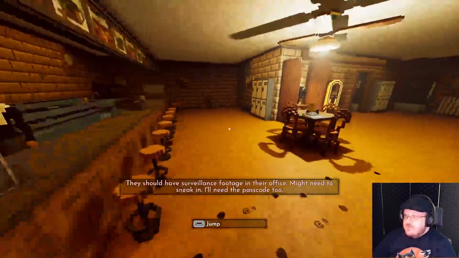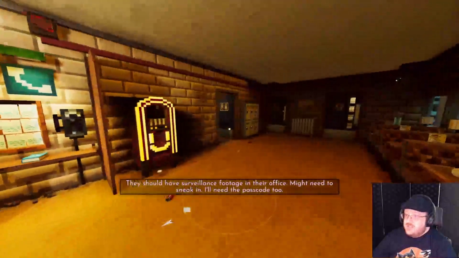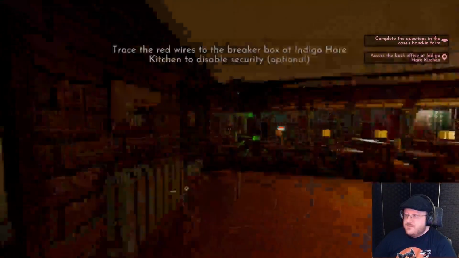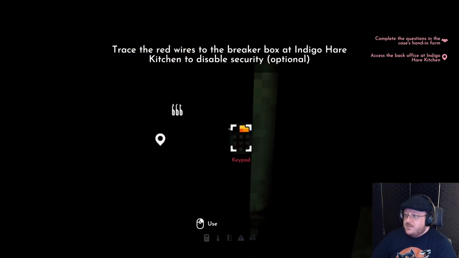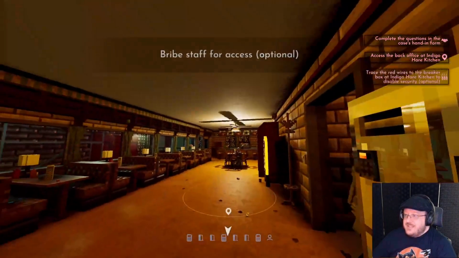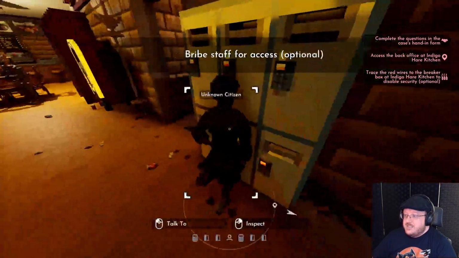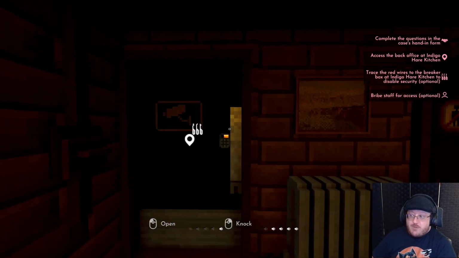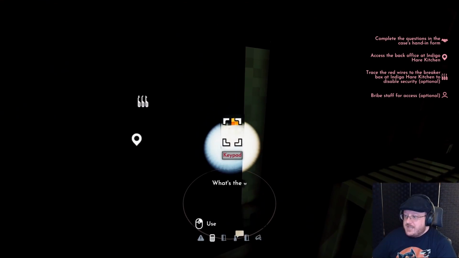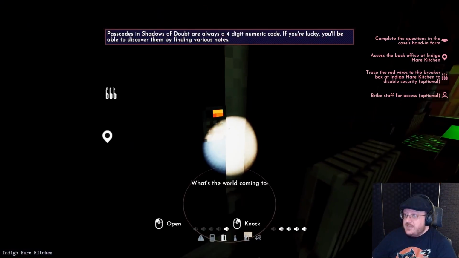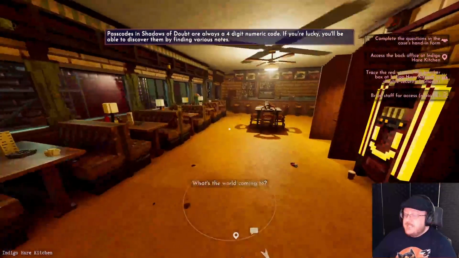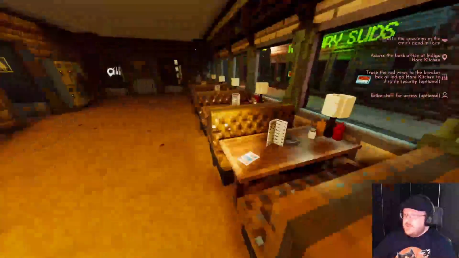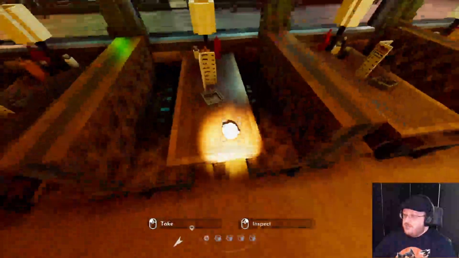So, we're learning about surveillance footage. Surveillance footage that would be in the office. And this is the back office. It just gets super dark when you get that far from the light, I guess. So we want to get back there. We could knock and try to bribe our way back there. I'll turn on the light so it stops doing that. Or if you know the code, you could enter it. Now we can probably find this code pretty easily. We also often just find lots of useful bits.